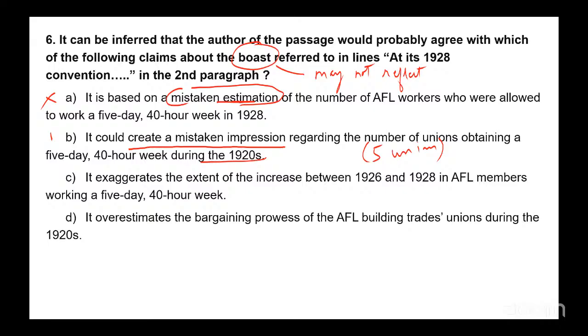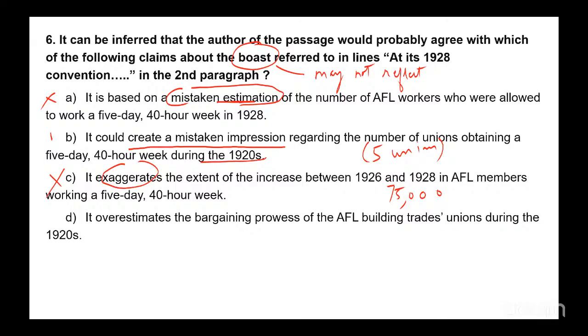Nothing of this sort is getting inferred, that the increase was an exaggeration. Just that there was an increase of 75,000, which looks impressive, but does not reflect widespread adoption, right? We don't get enough information from the passage that this increase is an exaggeration. We are just given that was the increase. The author is not treating this as an exaggeration. C is out. D says it overestimates the bargaining prowess of the AFL building trades unions during the 1920s.